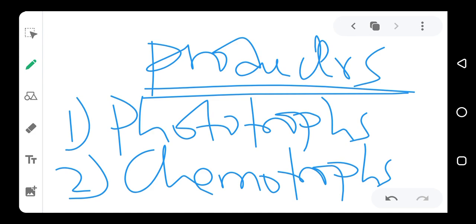While chemotrophs are producers, these are normally microorganisms that convert simple chemicals in the environment to their own food. They don't eat other living organisms. Instead, what they do is that they convert simple chemicals in the environment to obtain their own energy. Like they can break carbon, there is an element we call carbon.